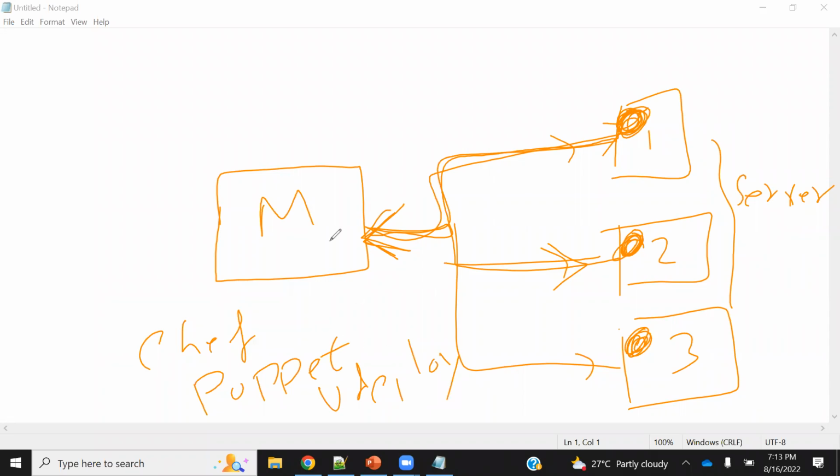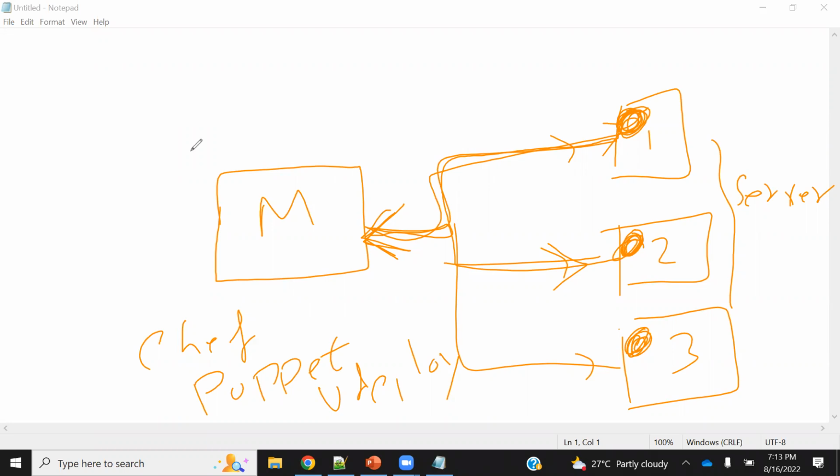So there are levels of problems. First problem: when I have to manage 100 servers, I can't manage them manually, because it is very time consuming. So the first option is gone. The second option is that if you are not managing it manually, manage it via Unix scripts. But Unix or shell scripts will work only on Unix or shell machines. So Windows machines cannot be handled. You can say, okay, fine, this is also not the right way. Then come the older tools, tools like Chef, Puppet, udeploy and all.